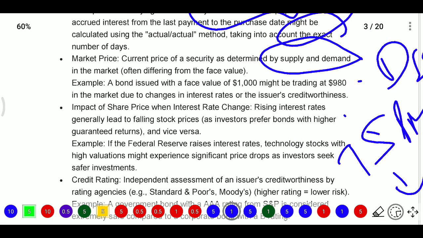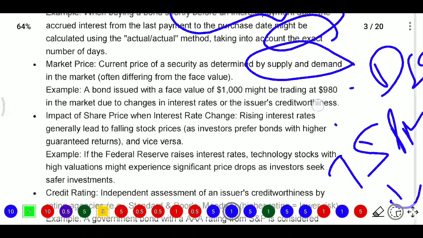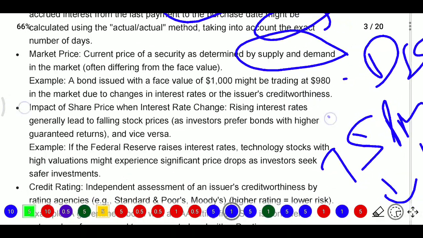Market price and demand have a direct relationship, and the price often differs from the face value. For example, a bond issued with a face value of 1,000 might be trading at 980 rupees, maybe due to a change in interest rates.